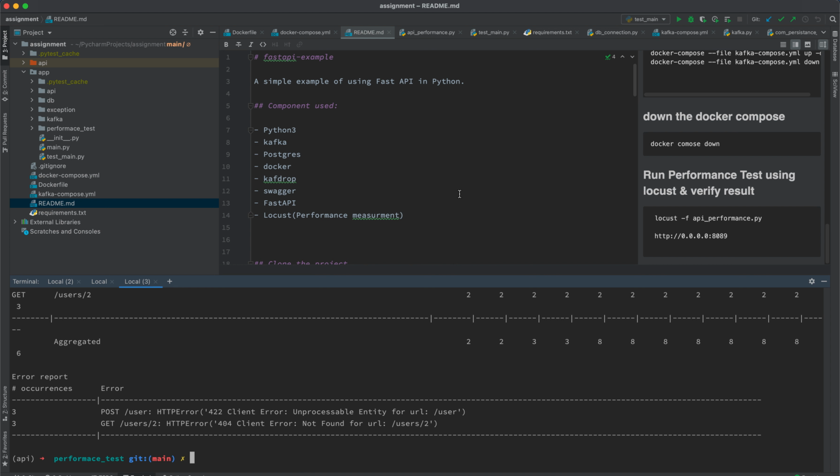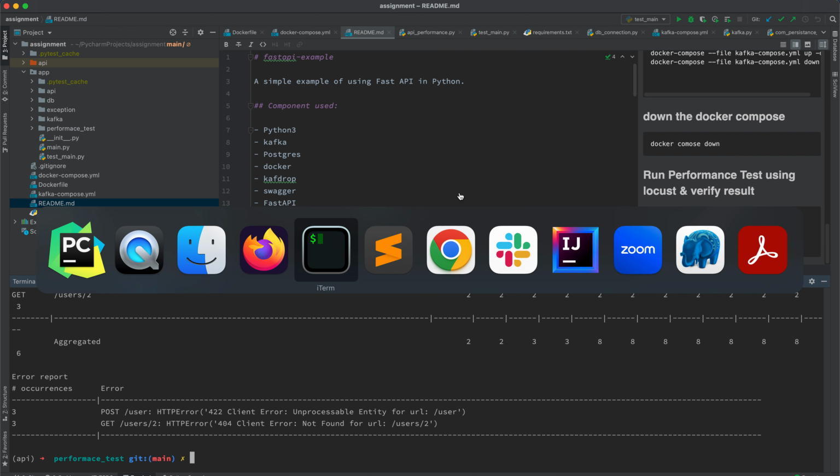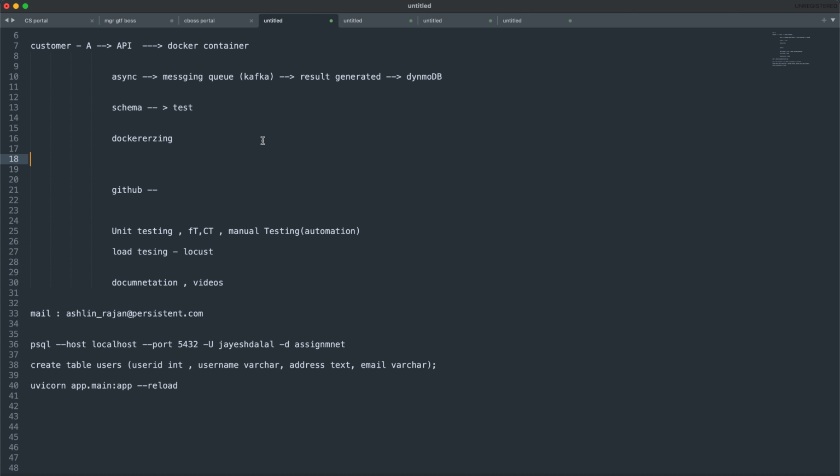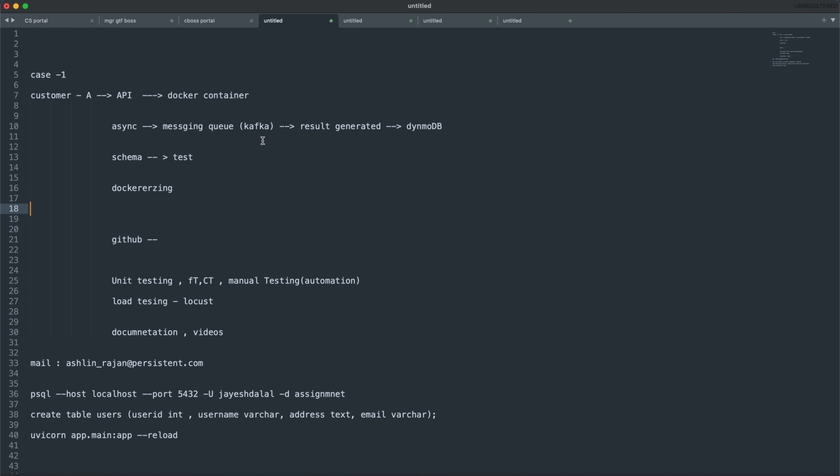Hello everyone, good morning. Today I am talking about a project where the sample requirements are to create an API, using an async call and a messaging queue, Kafka, to generate the results, dockerize it, and write some unit tests, functional tests, as well as load testing using Locust.